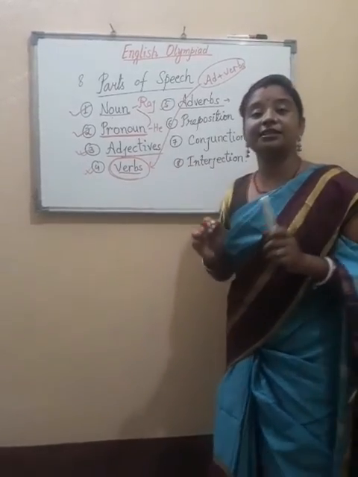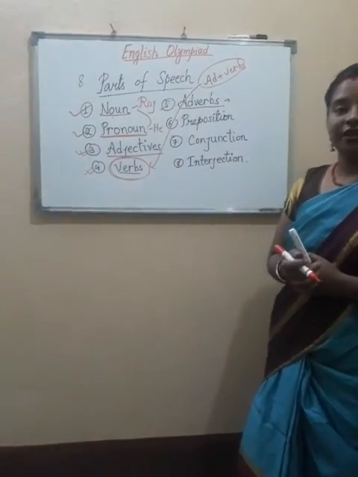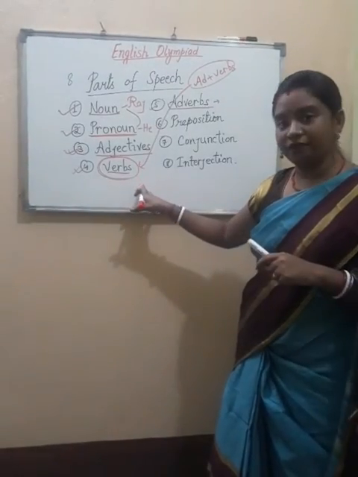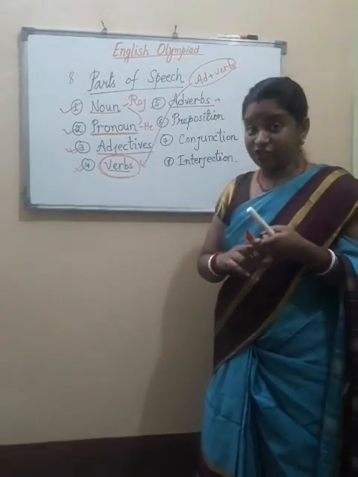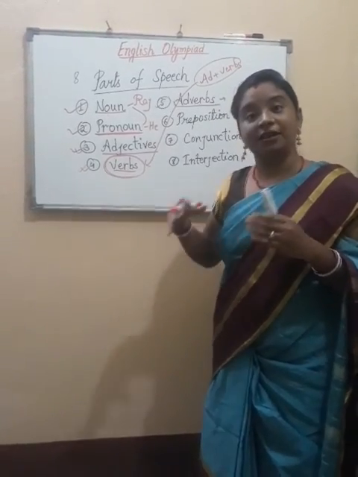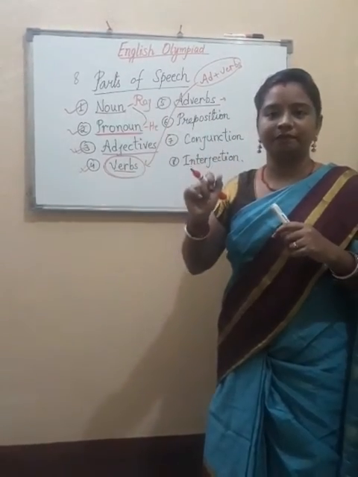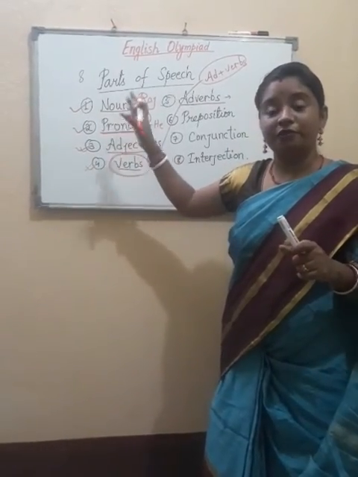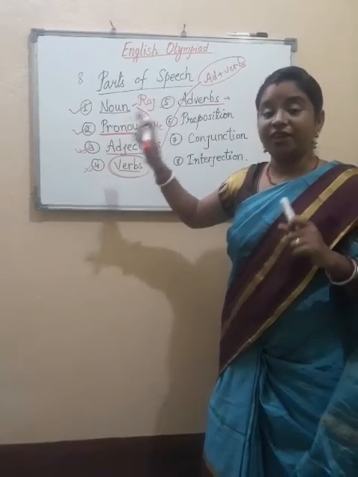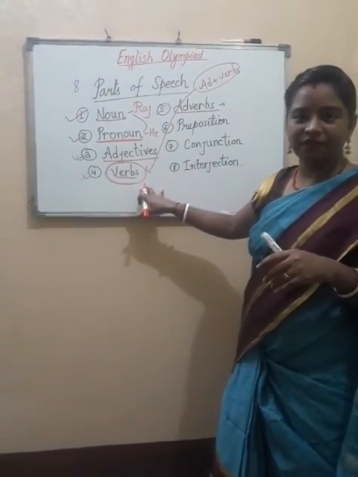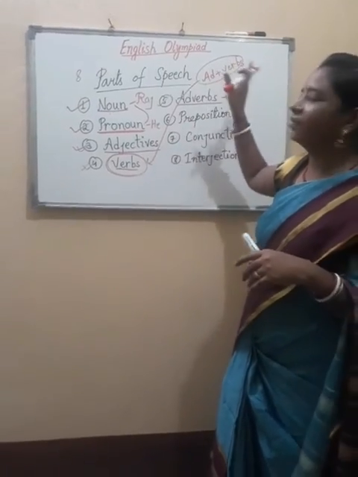Whatever action we do, that action word is called a verb. When we get any additional information about the verb, that is given by the adverbs. Additional information about a noun or pronoun we get from adjectives, and additional information about the verbs we get from adverbs, or sometimes adjectives.